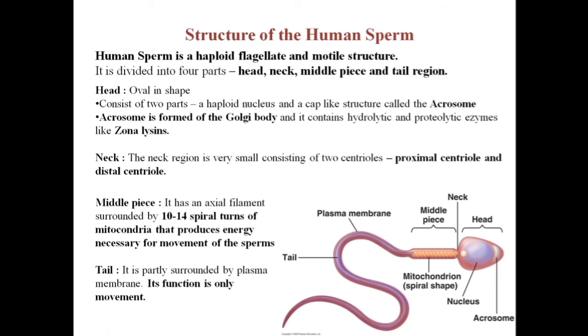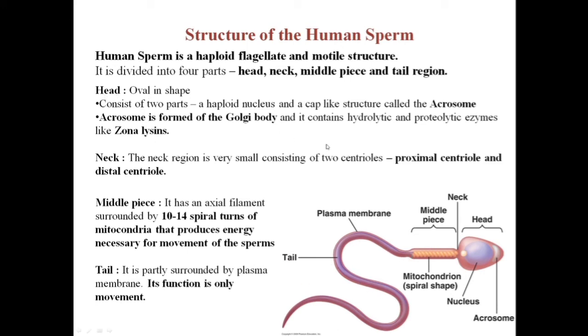So the sperms, they are haploid, flagellate and motile structures. They are divided into 4 parts, as you can see. The head region, the neck region, which is a smaller part, the middle piece, and the rest is the tail region.